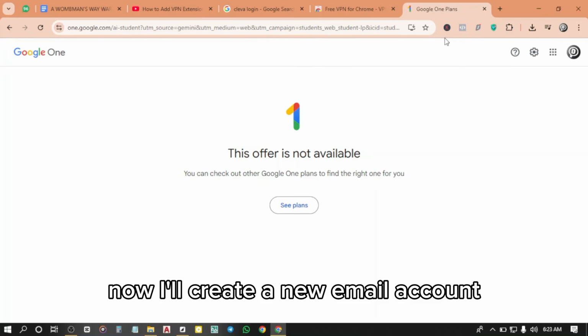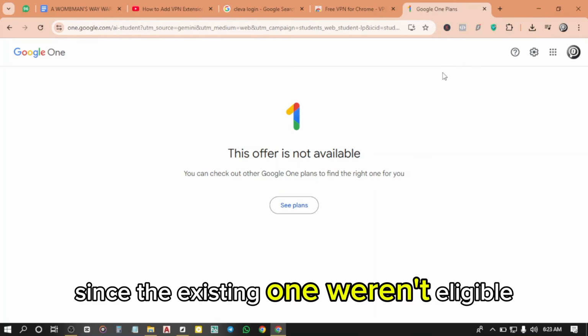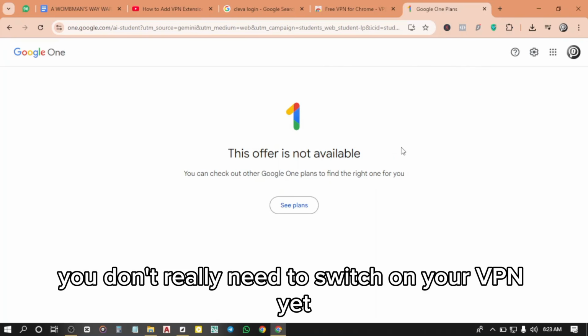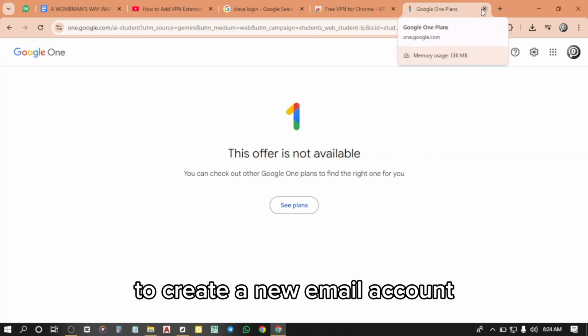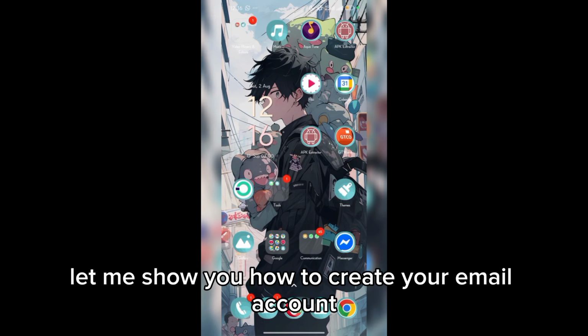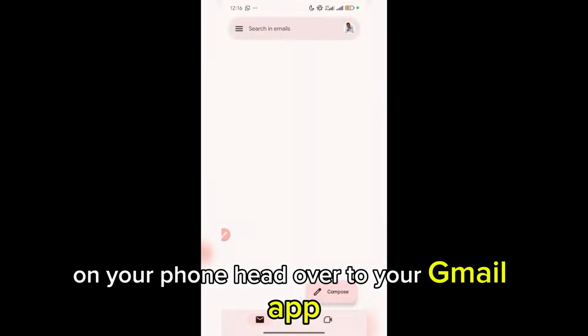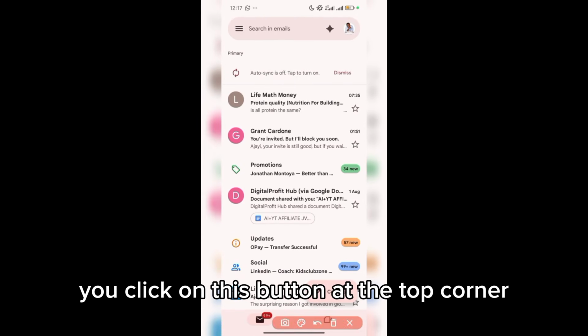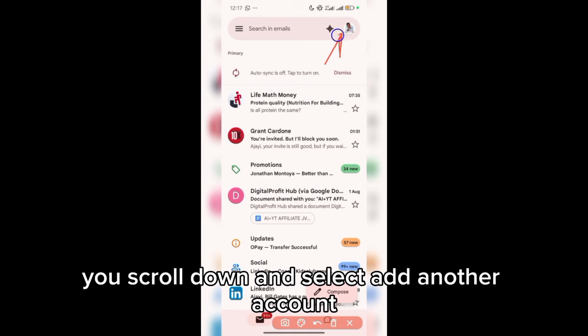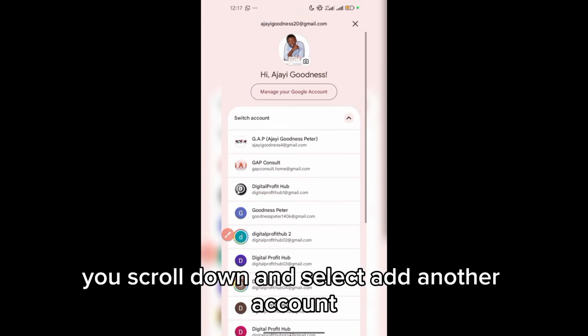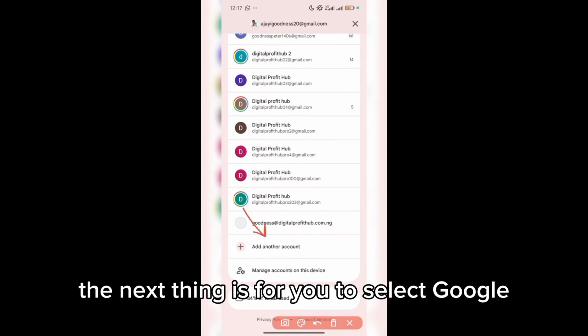Now, I'll create a new email account, since the existing ones weren't eligible. You don't really need to switch on your VPN yet to create a new email account. Let me show you how to create your email account. On your phone, head over to your Gmail app. You click on this button at the top corner. Once you tap it, you scroll down and select Add Another Account. The next thing is for you to select Google.